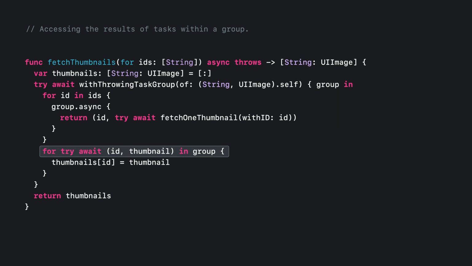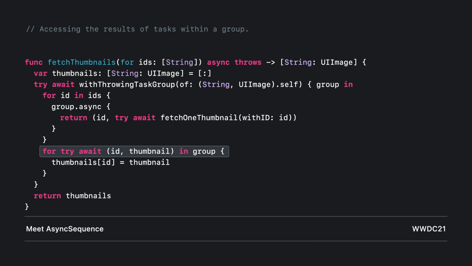This is just one example of using the for-await loop to access an asynchronous sequence of values. If your own type conforms to the async sequence protocol, then you can use for-await to iterate through them too. You can find out more in the Meet Async Sequence session. While task groups are a form of structured concurrency, there is a small difference in how the task tree rule is implemented for group tasks versus async let tasks.